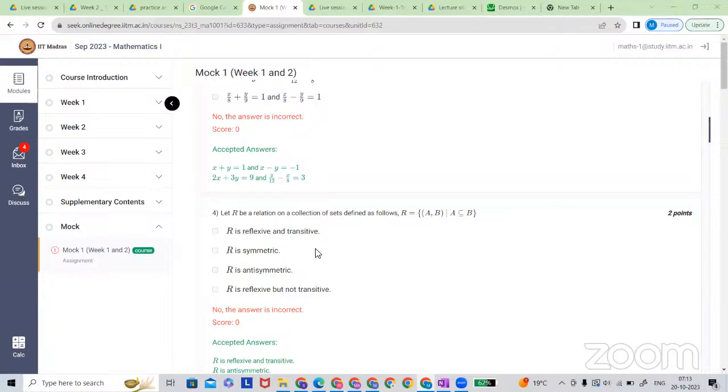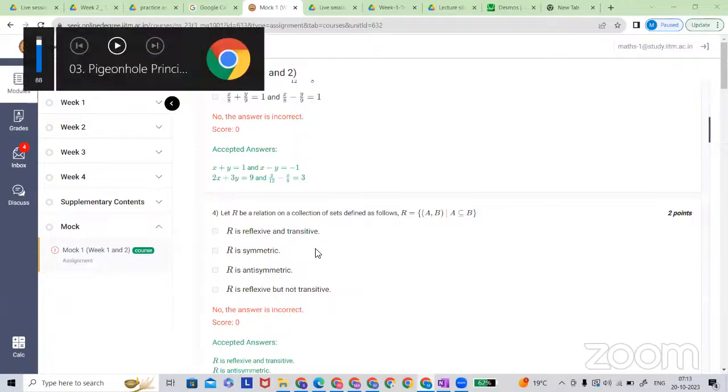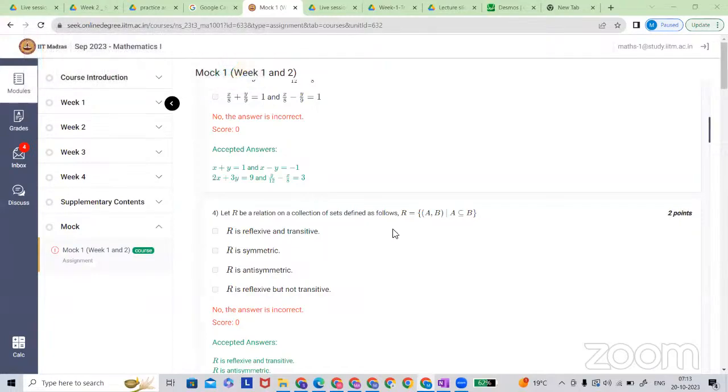It is given in the relation R equals (A, B), where A is a subset of B. The sign of subset is clearly mentioning that it is improper. If I'm not wrong, sir, this could be improper, not a proper subset. Yeah, improper.